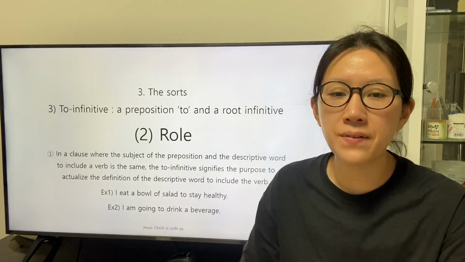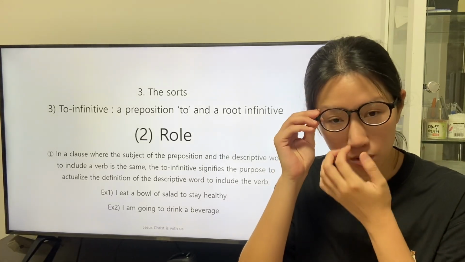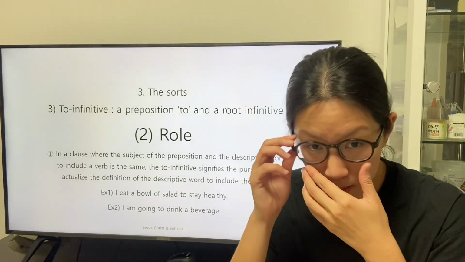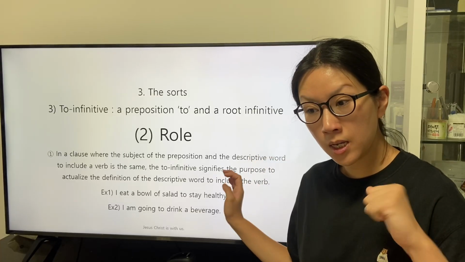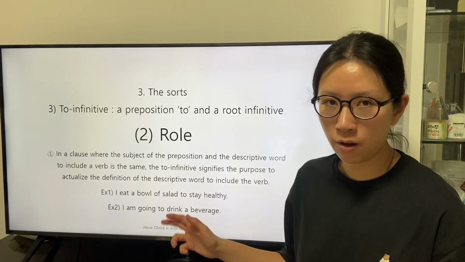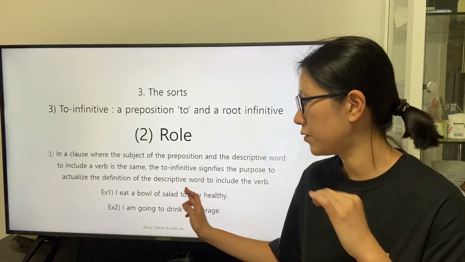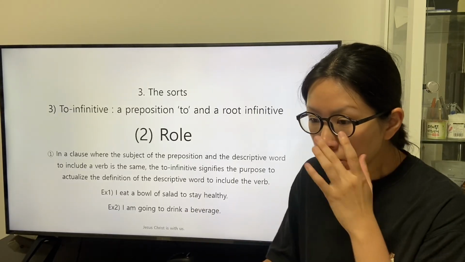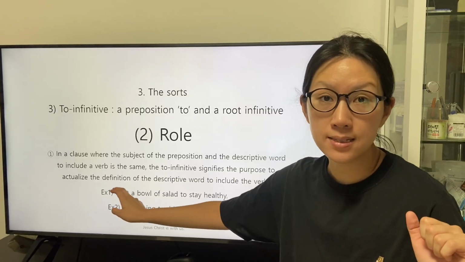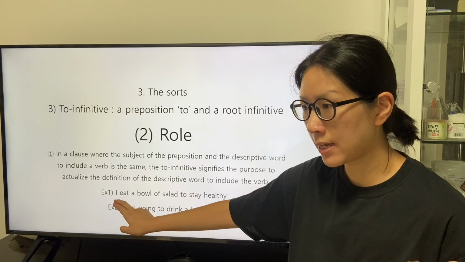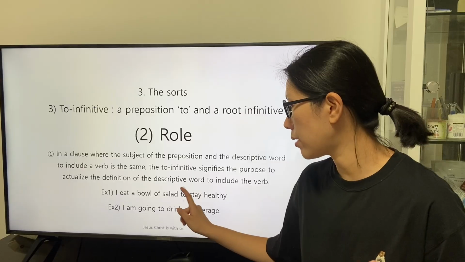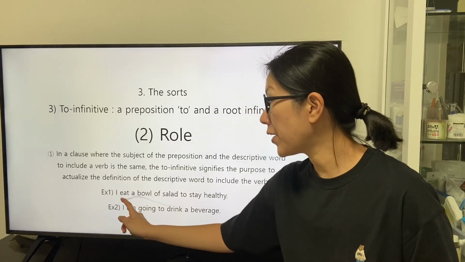The to-infinitive signifies the purpose to actualize the definition of the descriptive word to include the verb. This can be helpful to set the order of interpretation of the to-infinitive. The subject of the transitive verb eat is the speaker, and the definition of the transitive verb eat is described by the phrase of the to-infinitive.